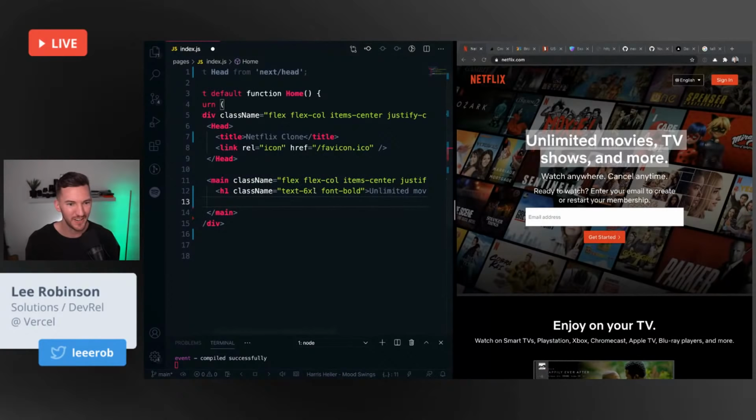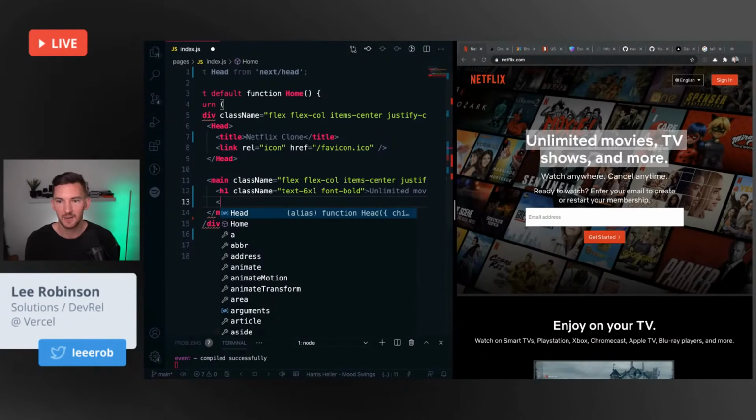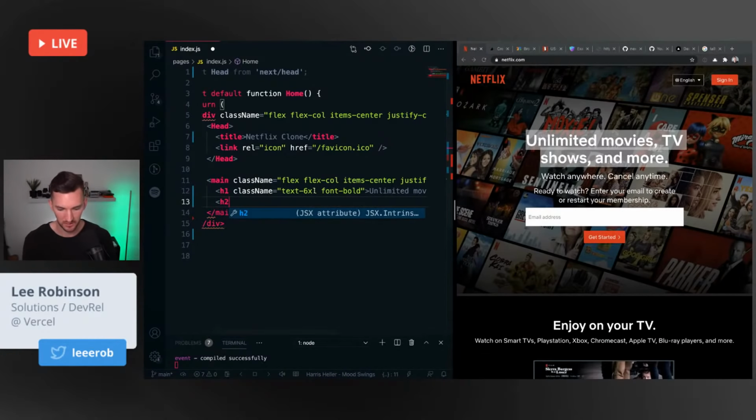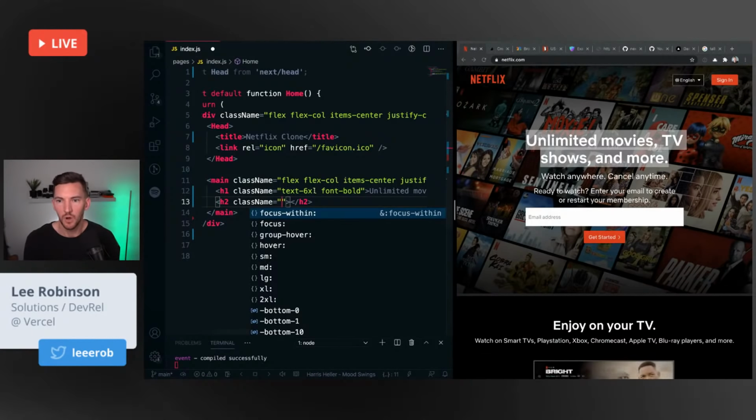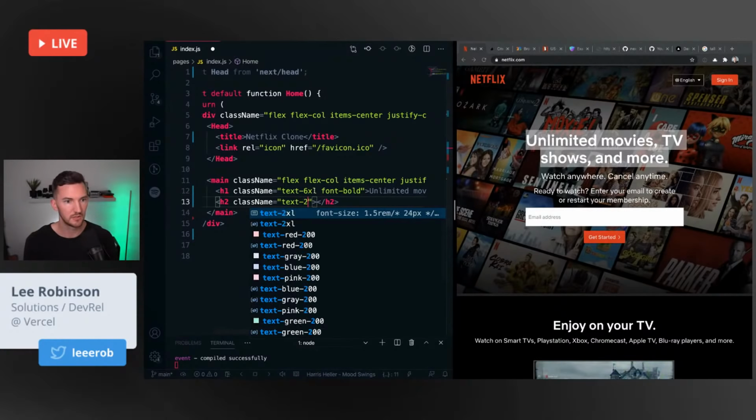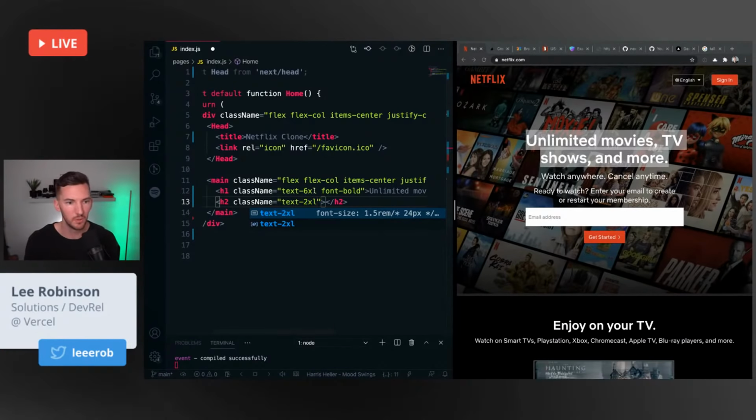Okay, so the H1 is that text. I'd say we'll do the H2 for watch anywhere, cancel anytime. I don't know. This might be a text 2XL maybe. It's not bold.